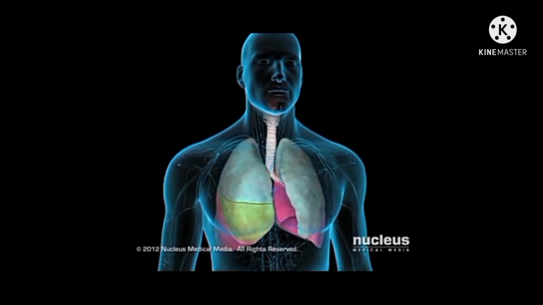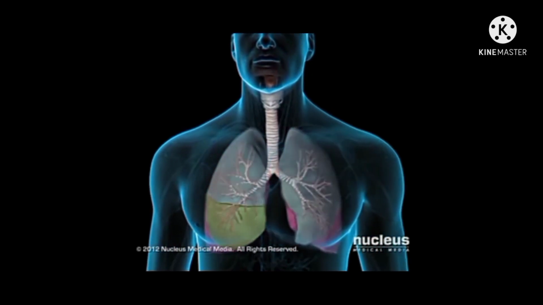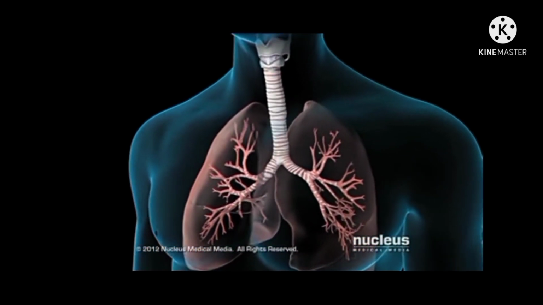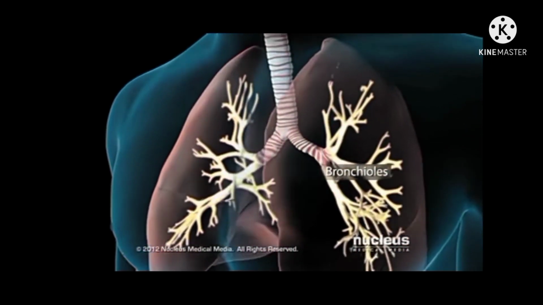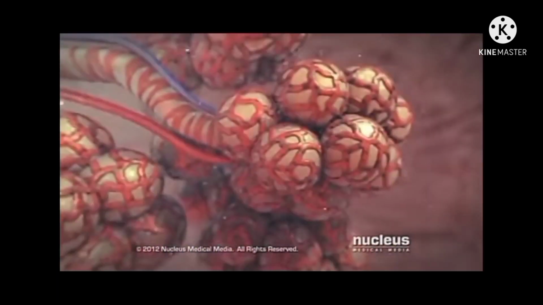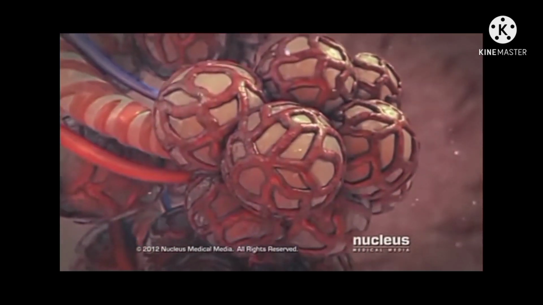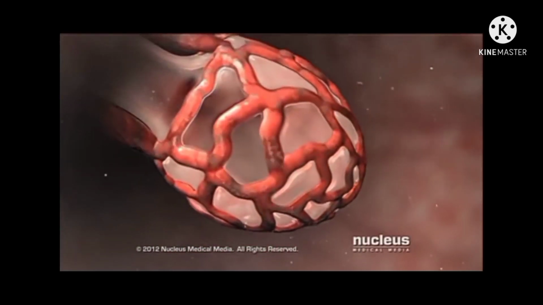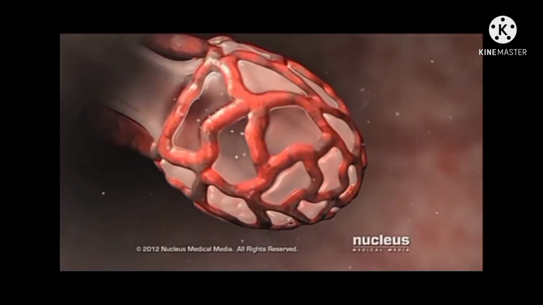When the air gets into the body through the nostril, it enters the pharynx and then the trachea. The trachea is further branched into bronchi, and the bronchi are further branched into bronchioles. At the end of the bronchioles, there are small air sacs. We call them alveoli.